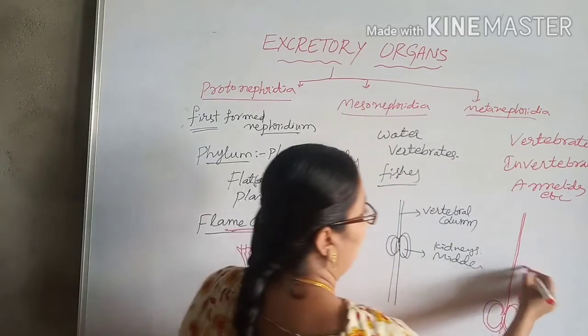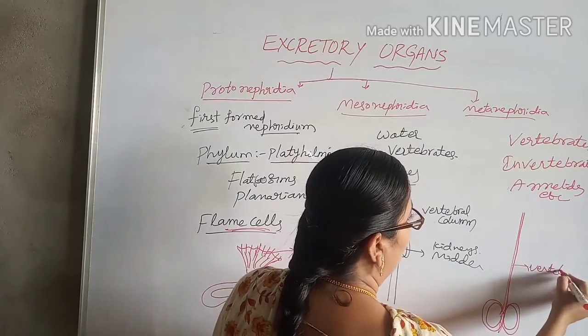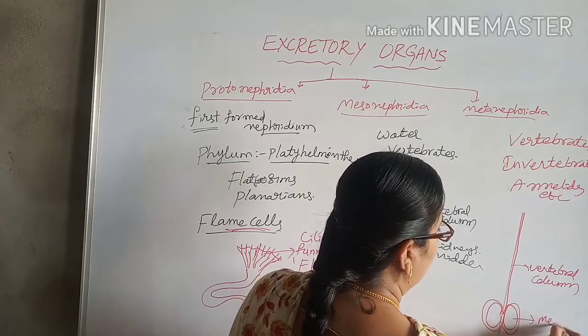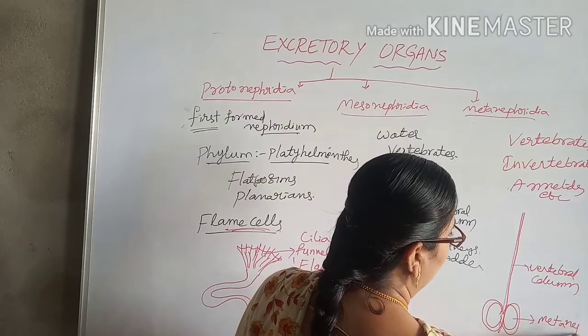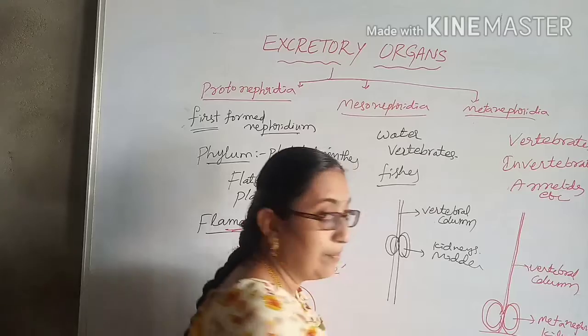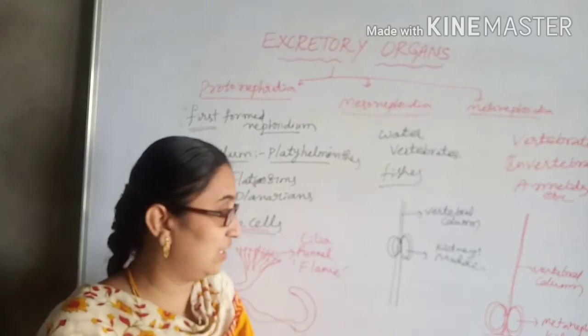So it is the vertebral column. The metanephric kidneys are present at the bottom. These are bean-shaped structures.